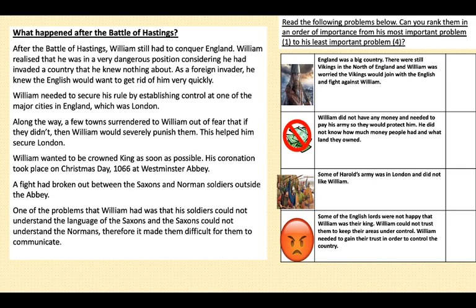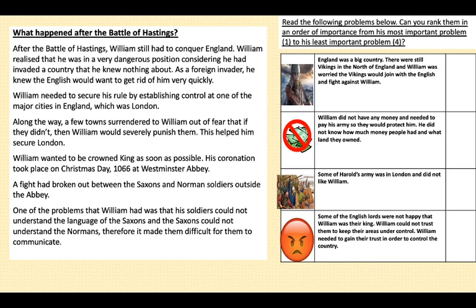William needed to secure his rule by establishing control at one of the major cities in England, which was London. Along the way, a few towns surrendered to William out of fear that if they didn't, then William would punish them severely. And this helped him secure London first and foremost.